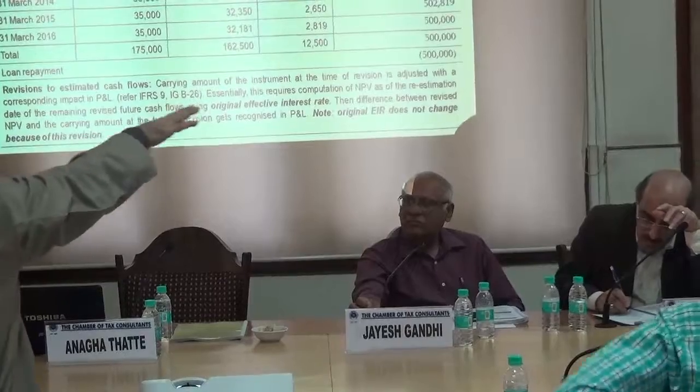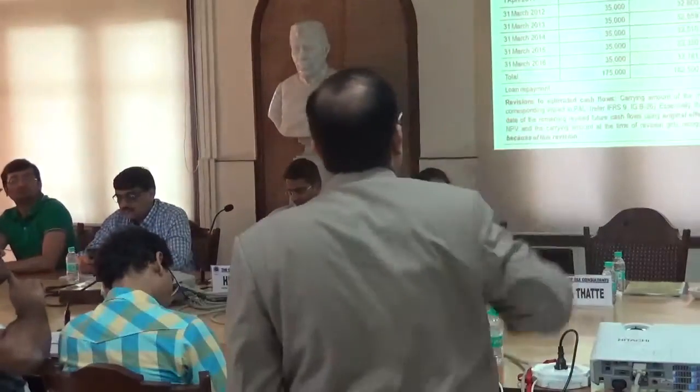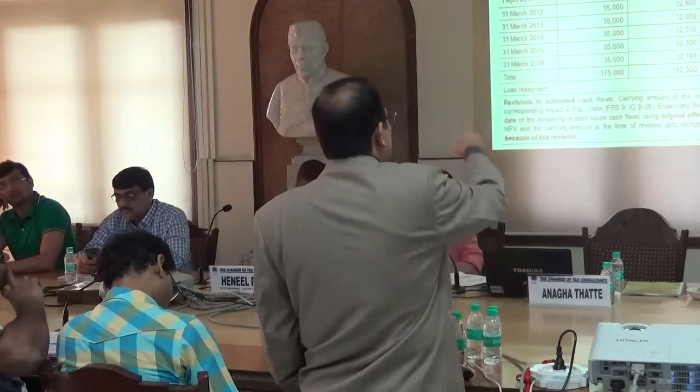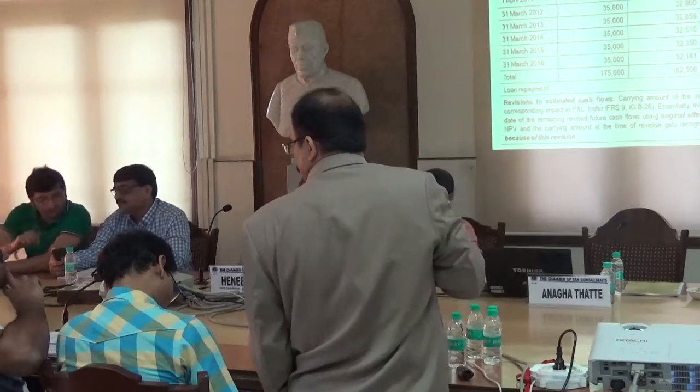The carrying amount of the instrument at the time of revision is adjusted with a corresponding P&L impact. It means, for example, on 31st March 2013, if we pay 2,50,000 rupees, it means only 2,50,000 is remaining. That 2,50,000 rupees plus your remaining transaction cost of 7,959.